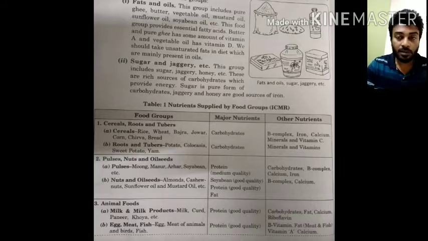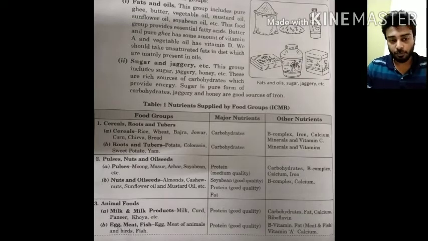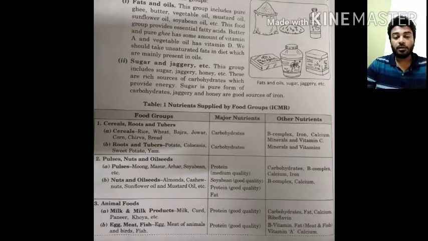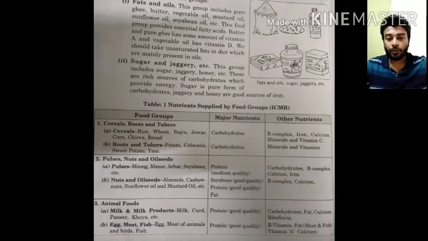Now the cereals include rice, wheat, bajra, jowar, corn, chivra, bread. These are the different cereals which mainly contain carbohydrates, and the other nutrients which are also present are the B complex vitamins, iron, calcium, minerals, and vitamin C. The second one in this first food group is the roots and tubers, basically the fibers, like potato, colocasia, sweet potato, yam.